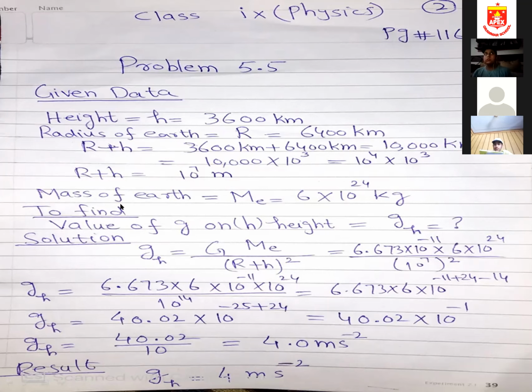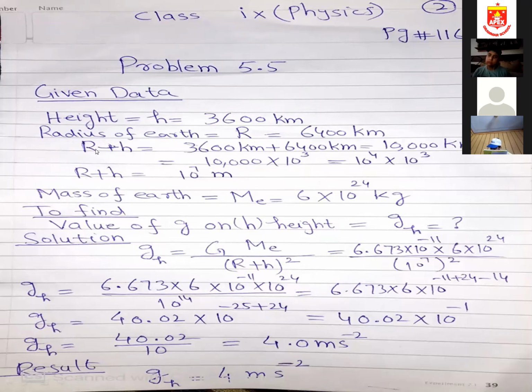I repeat this numerical problem 5.5. I read the numerical statement first for you. Calculate the value of g at height of 3600 kilometer above the surface of the earth. This we need to find out. Height is given to me. Height is denoted with small h, which is 3600 kilometer. Radius of earth is not given to me, so I have to memorize this by heart. Radius of earth is denoted with capital R, which is a fixed value, 6400 kilometer.